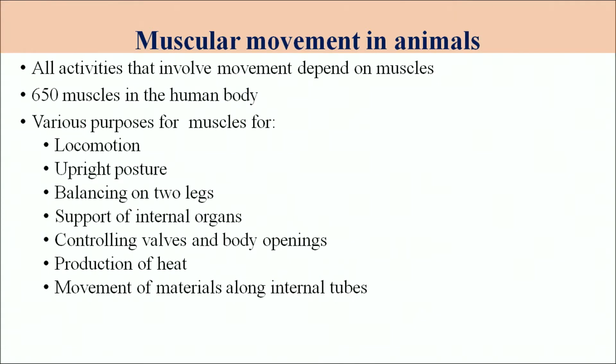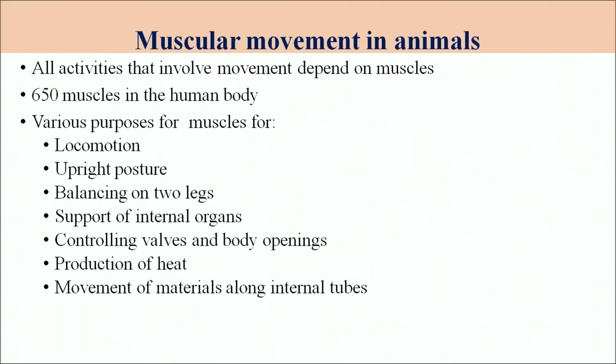Another important type of movement that is present in animals: all activities that involve movement in animals are dependent on the muscles. We know that in the human body there are about 650 muscles, and these muscles help in various functions. They help in locomotion, they help maintain your posture, they balance you on your two legs, and they also support the internal organs.